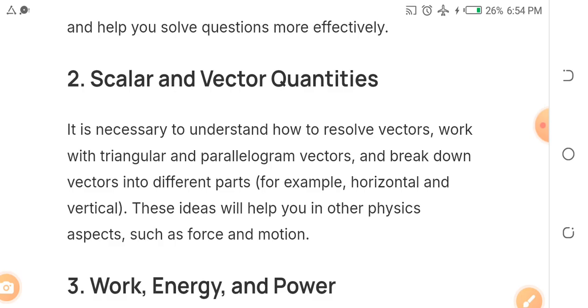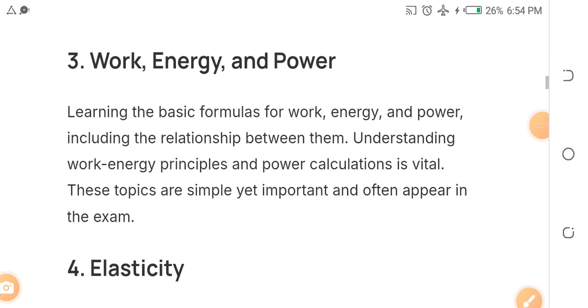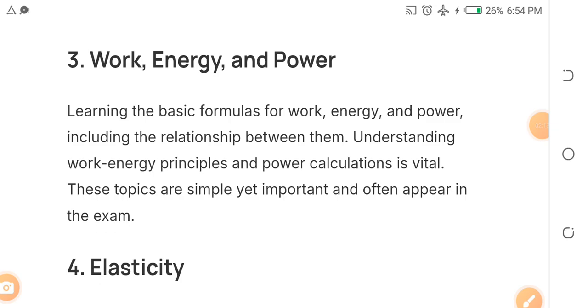Okay. The third area to focus on is work, energy, and power, including the relationship between work and energy, the relationship between energy and power, and all the rest. So just sit yourself down and read up these things.